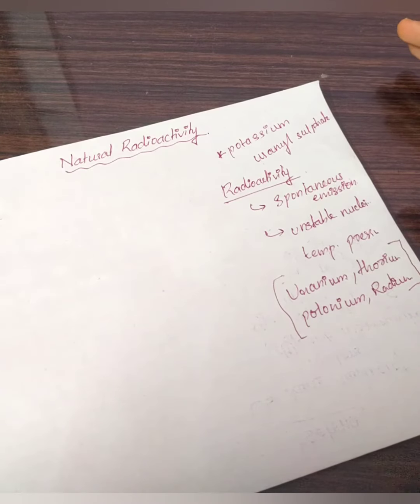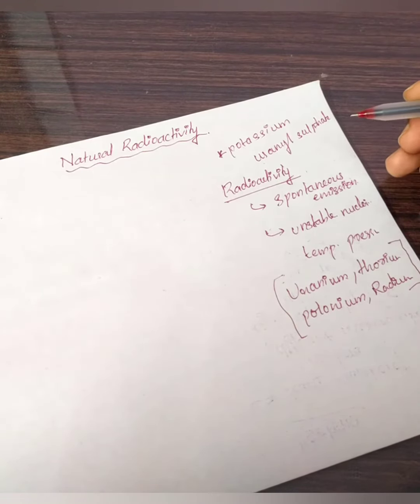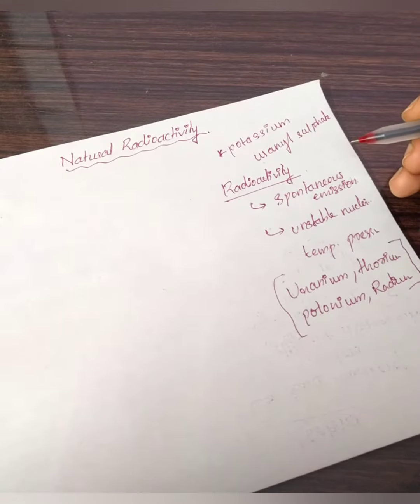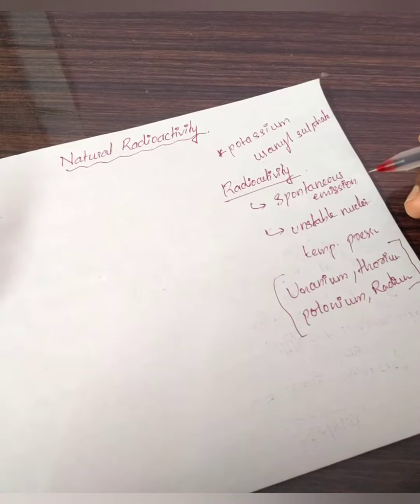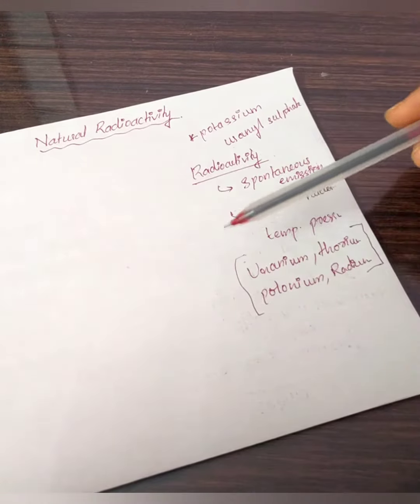Now we are going to study the types of radioactive rays. The behavior of radioactive rays in electric and magnetic fields reveals that there are three different kinds of radiation.